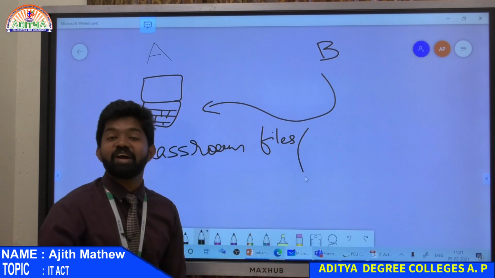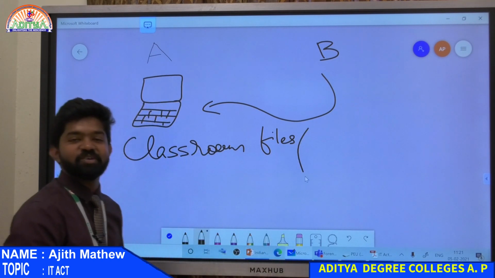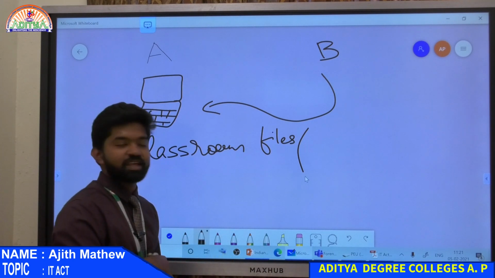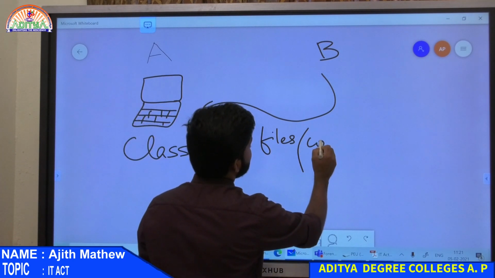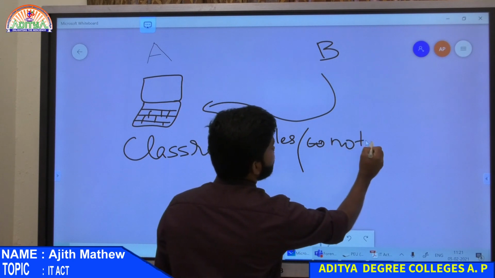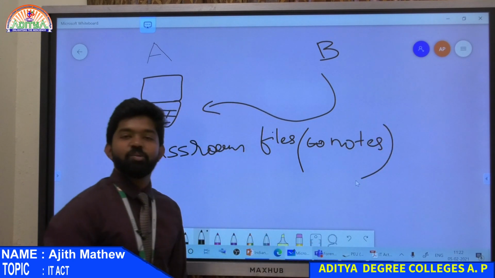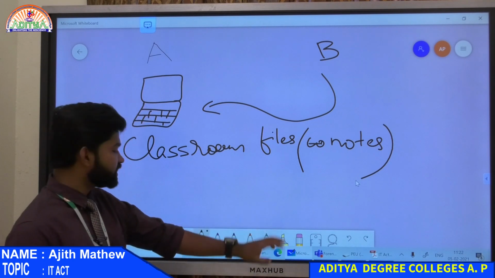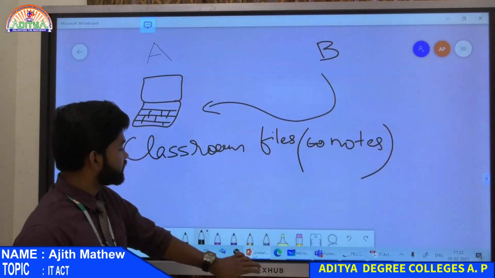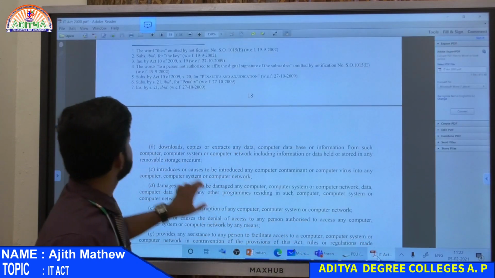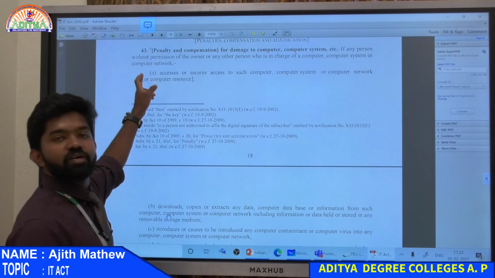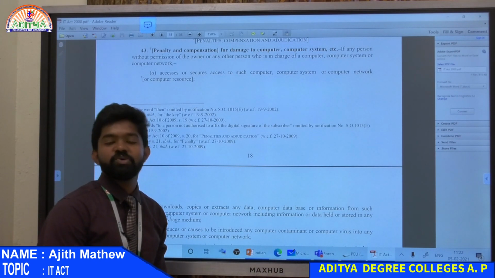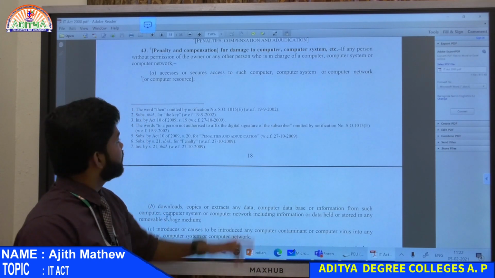A had so many notes in his computer. B came without asking the permission of A, and copied some files, all the notes. So he can score well, I guess. What is this? This is a crime, punished under section 43 of the Information Technology Act. A can sue B and he will be punished.